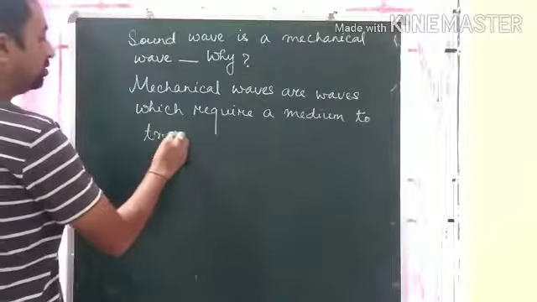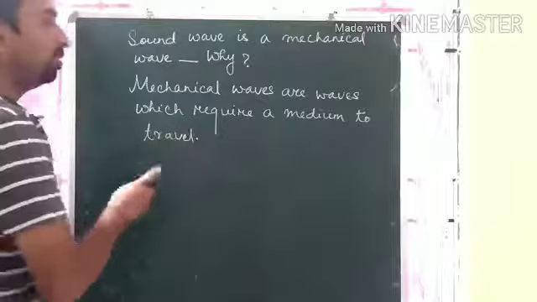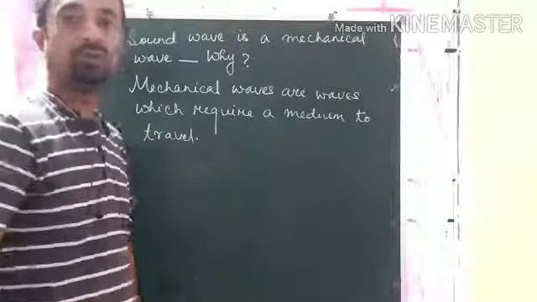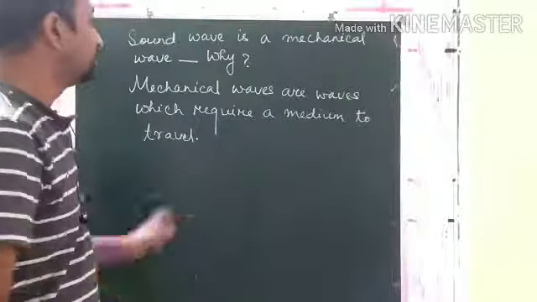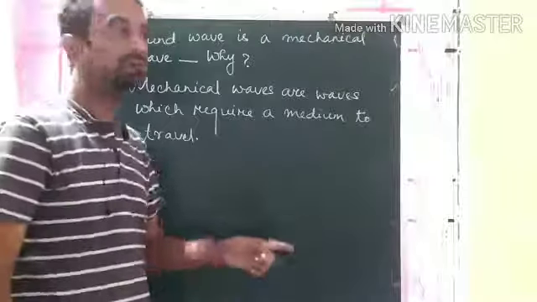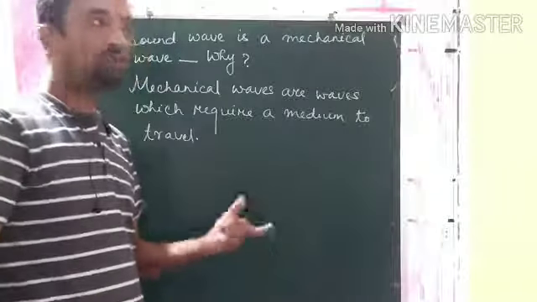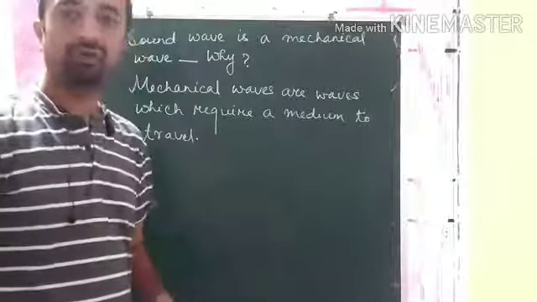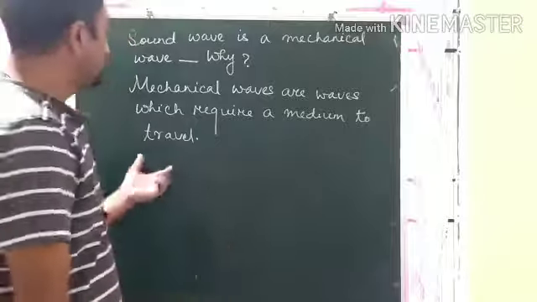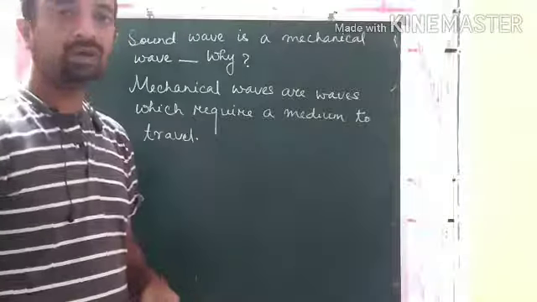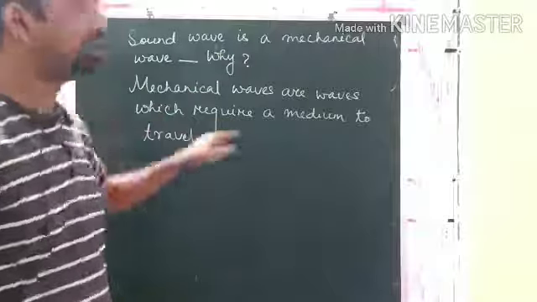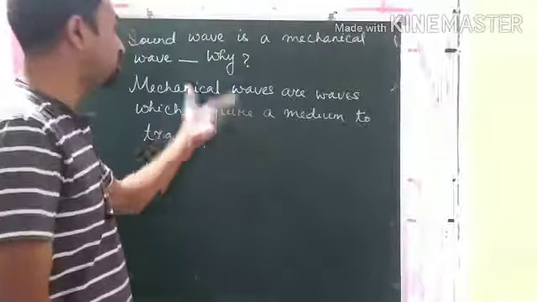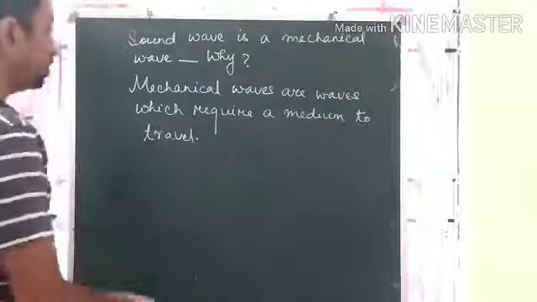So if there is no medium, mechanical waves will not be able to travel. Mechanical waves require a medium to travel, like sound. Sound cannot travel in a vacuum. These are called mechanical waves. So we know that sound requires a medium to travel. That is why sound is also referred to as a mechanical wave.